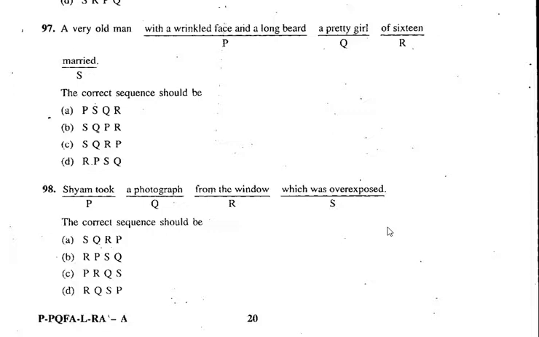So here Sham took. That's correct. You have to start with Sham took. Sham took from the window. Correct? Sham took a photograph. That can also be there. Sham took, but which will not come. Sham took from the window a photograph which was overexposed. So photograph was overexposed. So which was overexposed? So the right option is PRQS. C is the right answer.